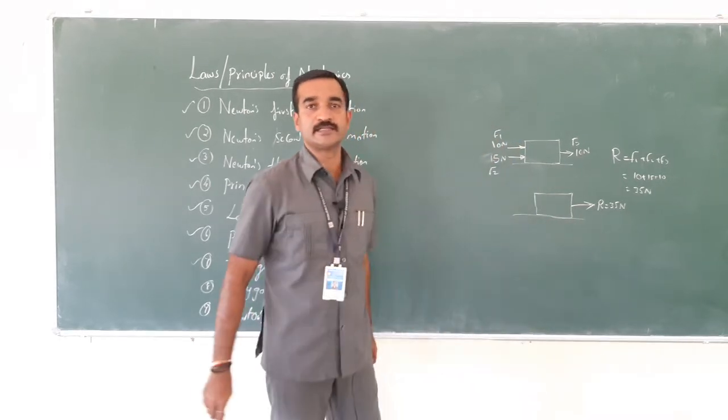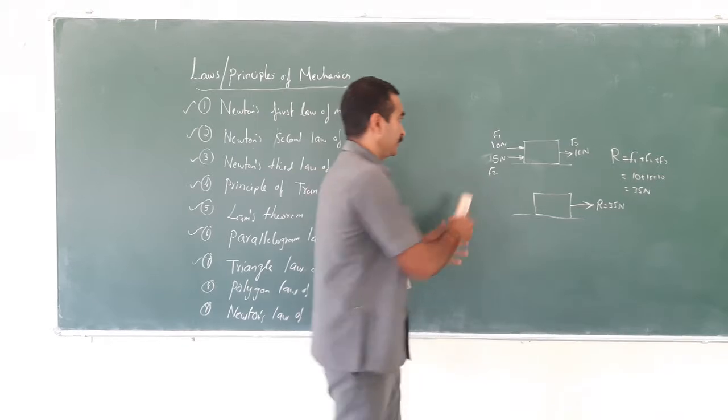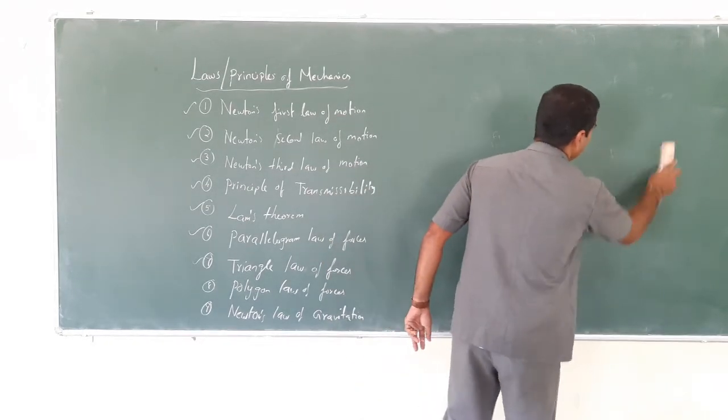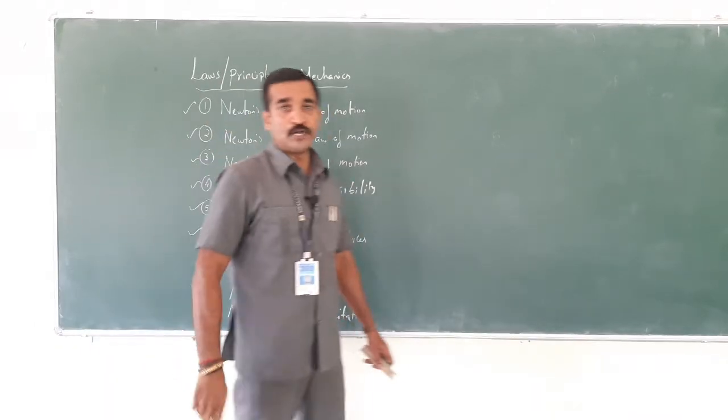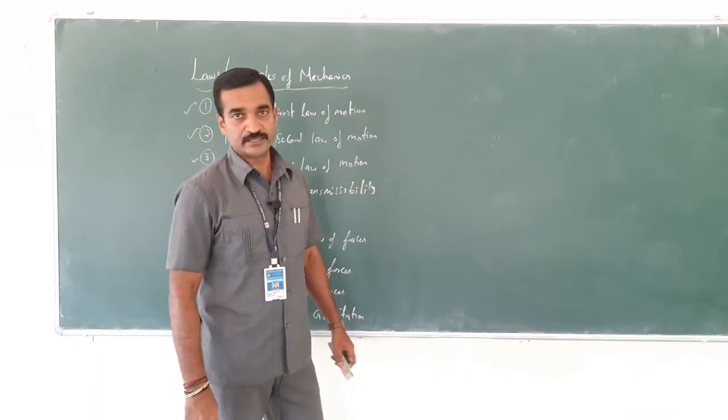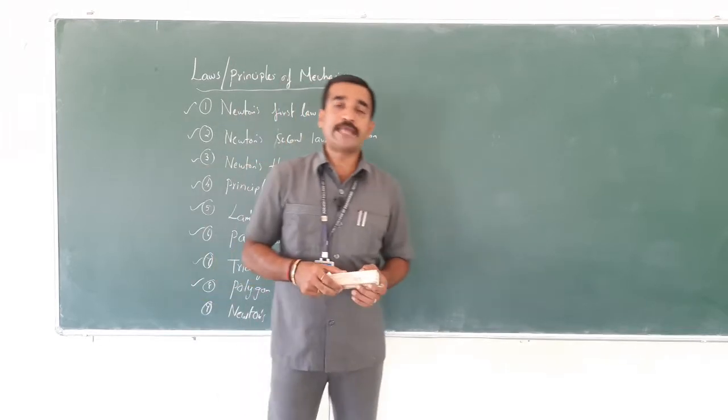So this is the resultant. Got it? Right. Now let's move to the next law, which is the Polygon law of forces. What does the Polygon law state?